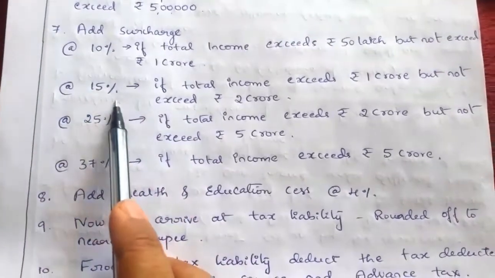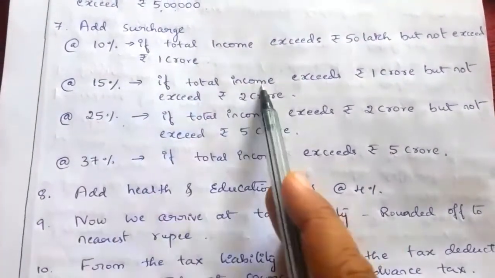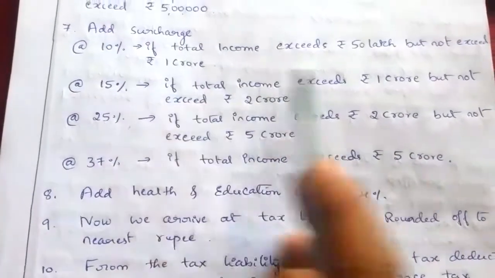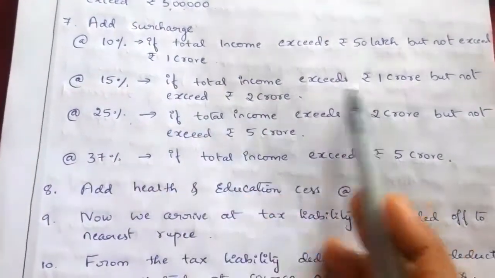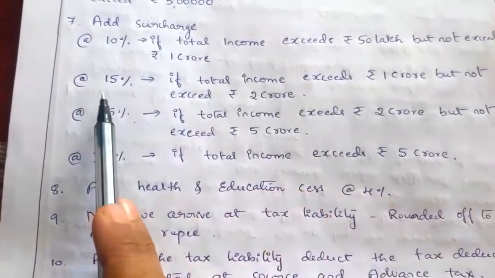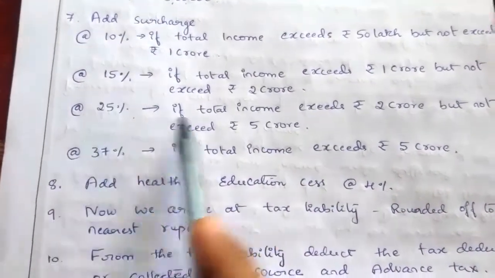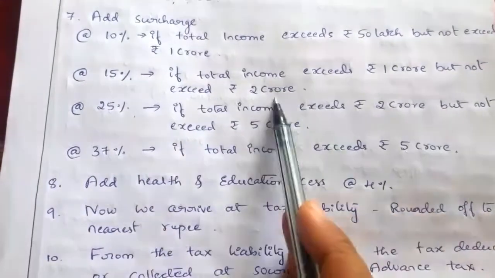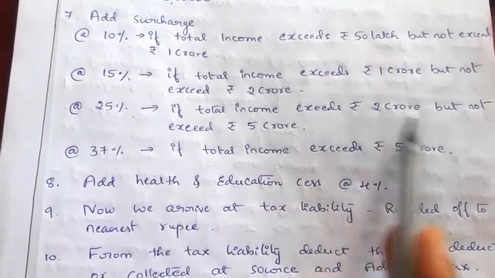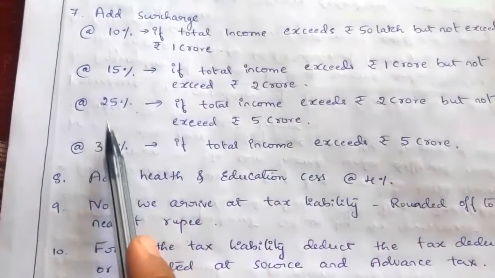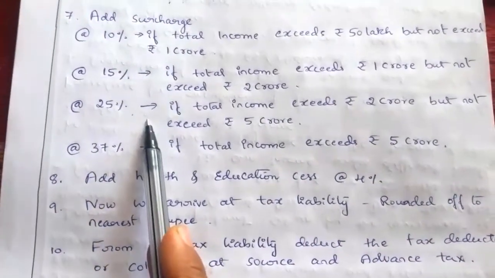Next, 15% surcharge is added if total income exceeds 1 crore but does not exceed 2 crore. So 1 crore to 2 crore income, surcharge is 15%. Next, if total income exceeds 2 crore but does not exceed 5 crore, that is from 2 crore to 5 crore, 25% surcharge is added.